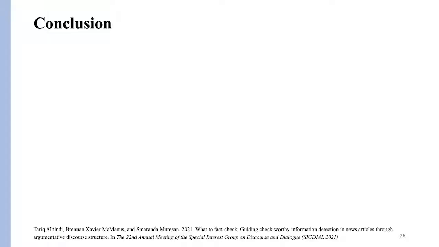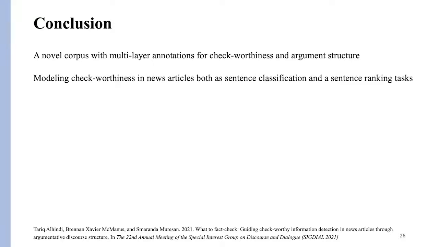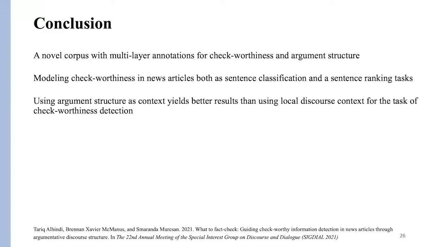All right, so in conclusion, we release a novel corpus with multi-layer annotations for both check-worthiness and argument structure. We show that we model check-worthiness in news articles both as a sentence classification and a sentence ranking task. And we show that using argument structure as context yields better results than using local discourse context for the task of check-worthiness detection.